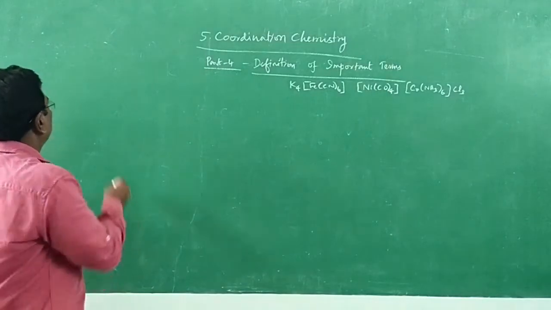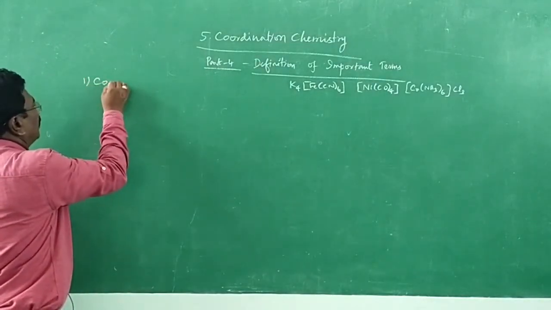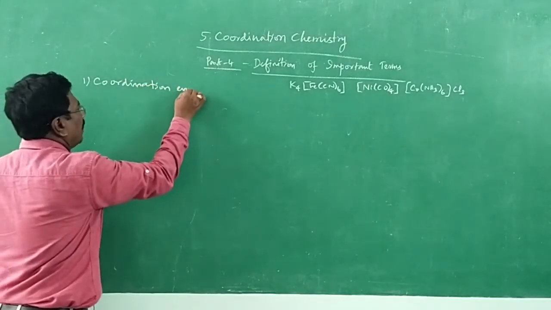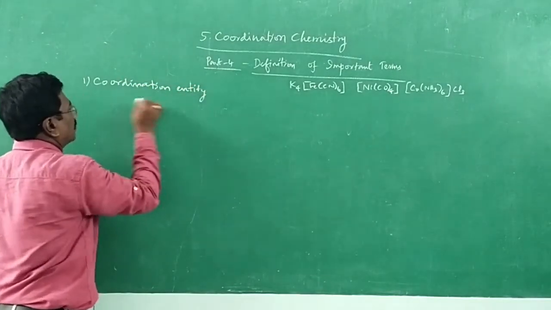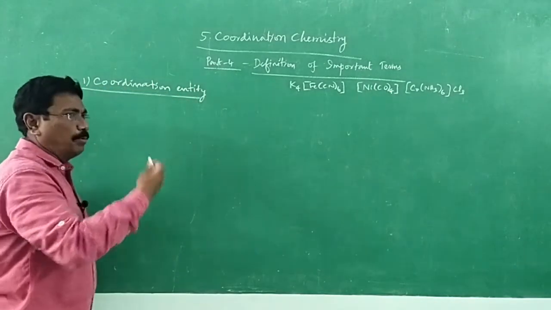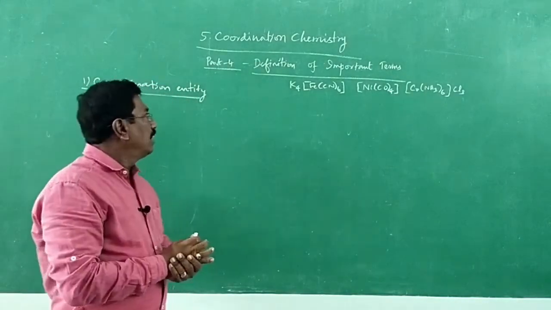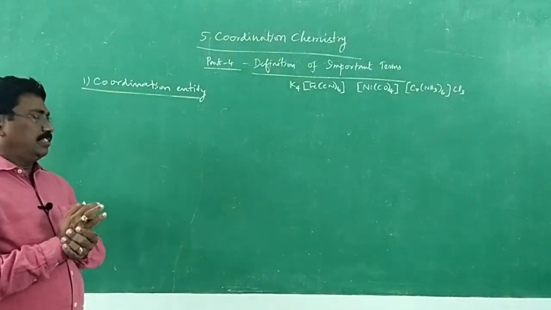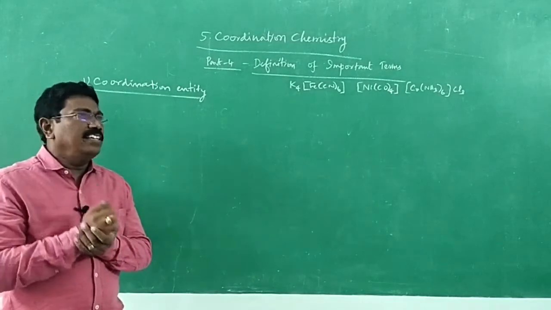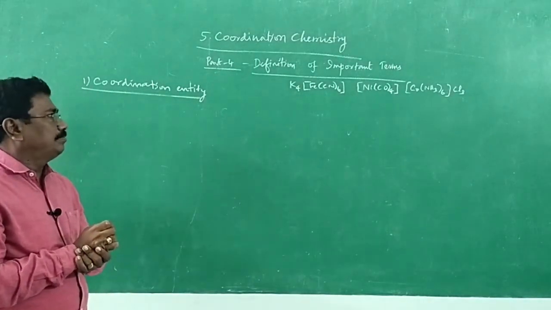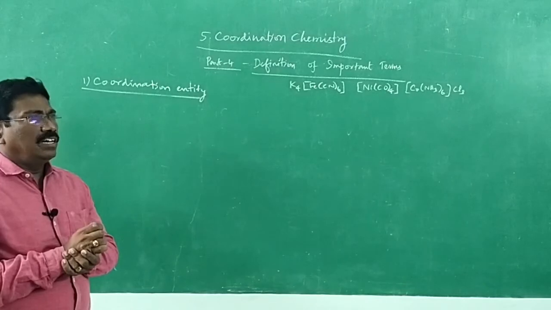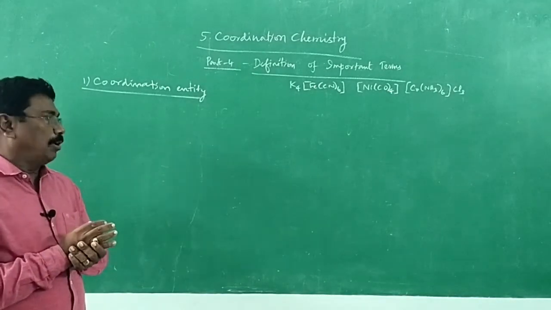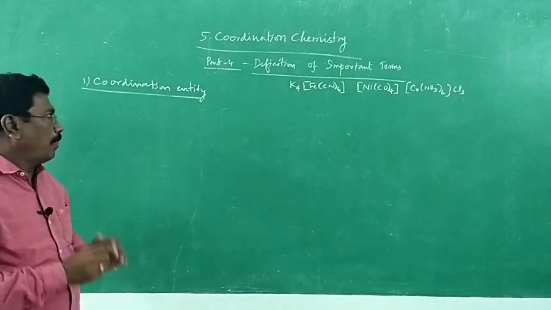First, coordination entity. Let me start with coordination entity. Since we are talking about coordination complex, coordination chemistry, coordination compound, you should understand the meaning of coordination to some extent. A coordination entity is an ion or a molecule, sometimes a neutral molecule.